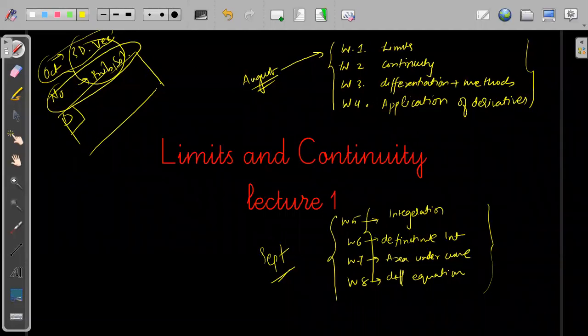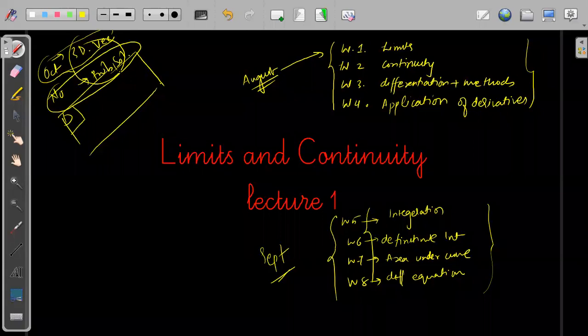So August and September will be your limits and complete calculus. Please be attentive, and I know this is a very favorite topic for most of you. You must have already done some part of it, differentiation and integration, in physics, but we will start from scratch. Keep your mind open and don't think that I know this part so I do not have to study, because this is a very important concept for maths.